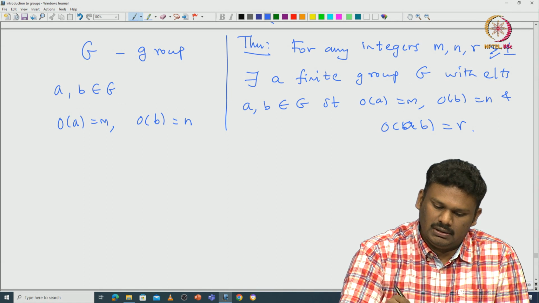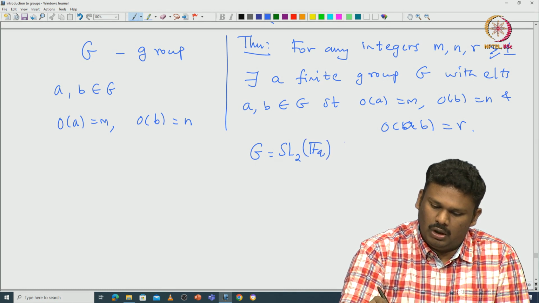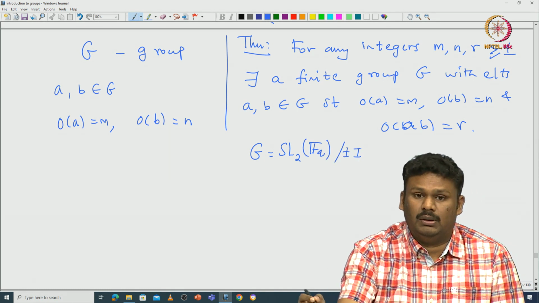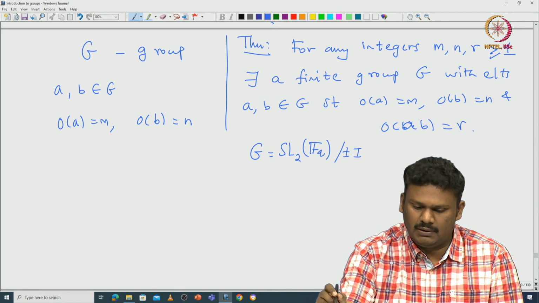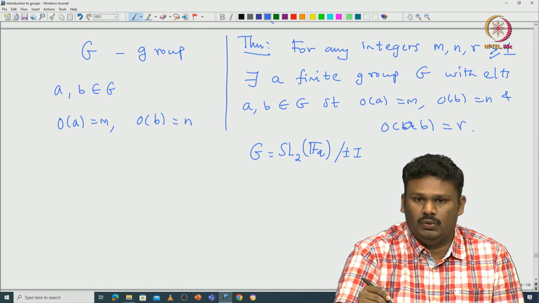So, basically the group will be something like SL2(FQ) modulo plus or minus identity. This modulo plus or minus identity is not that important, but anyway, this finite field FQ is what is important.